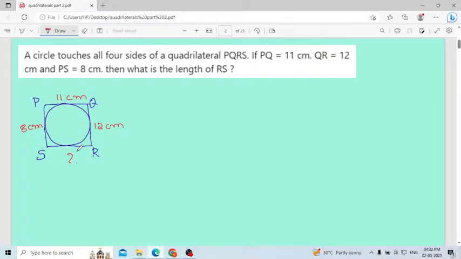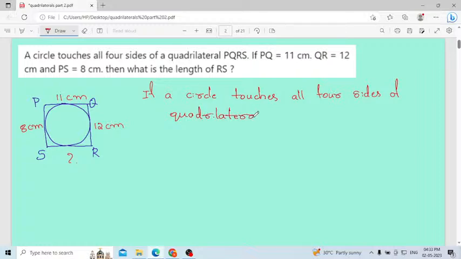Here, if a circle touches all four sides of quadrilateral PQRS, then consider this is the circle, and it touches the quadrilateral on all four sides.